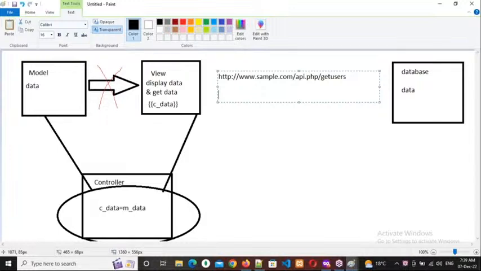For example, select star from users. Whenever you execute select star from users, what happens? A list of users information will be displayed. Right. Each and every record in the users table, all the records will be retrieved. That means all the users will be retrieved. In which format will we retrieve the data? Tabular format, that means rows and columns.